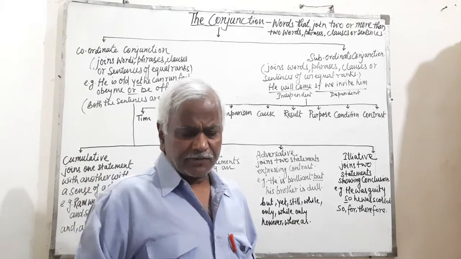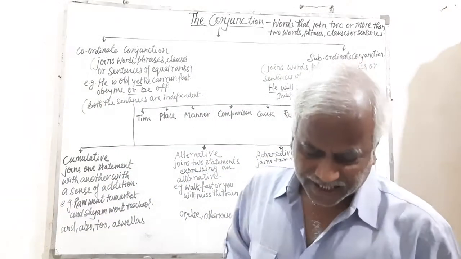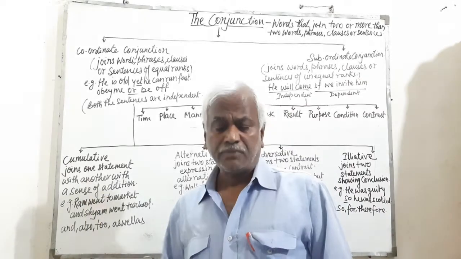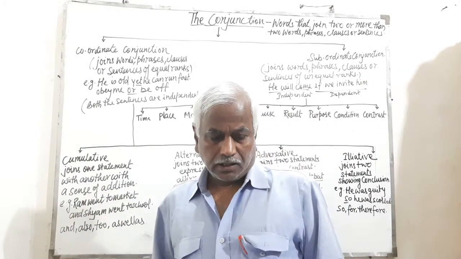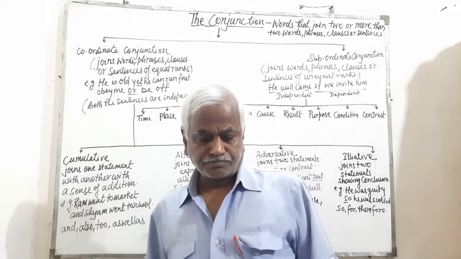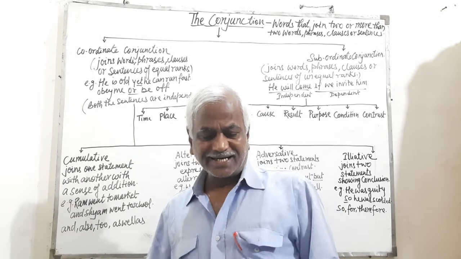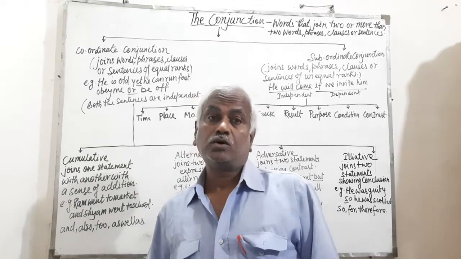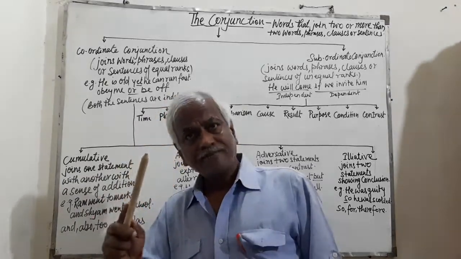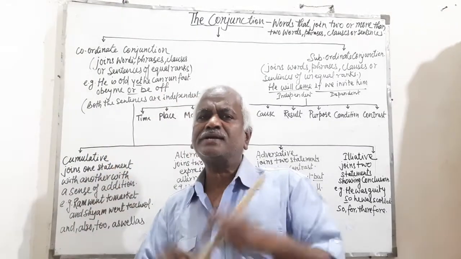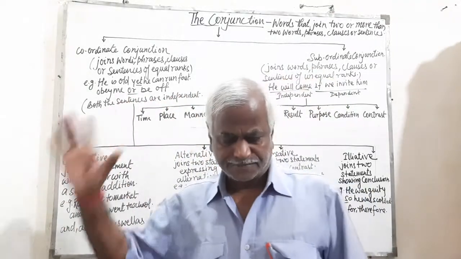Neither of them depend on the other part. They remain independent. For example, 2 and 2 make 4. He is guilty as well as you. That means he is guilty, you are guilty. It has been conjuncted with the help of the conjunction as well as.